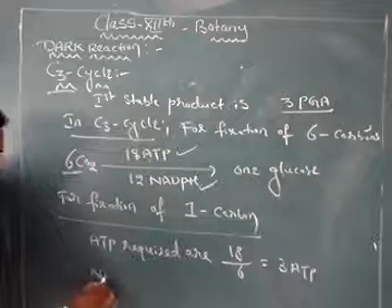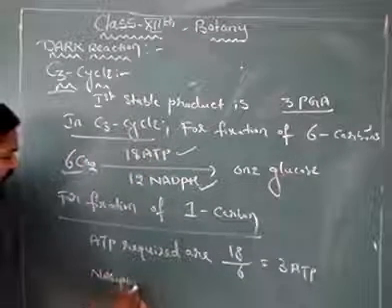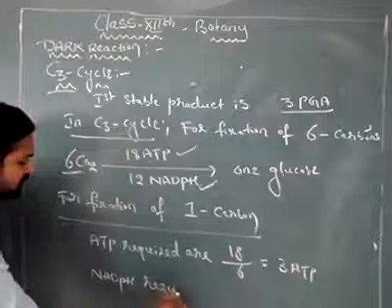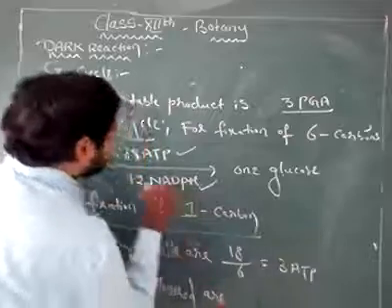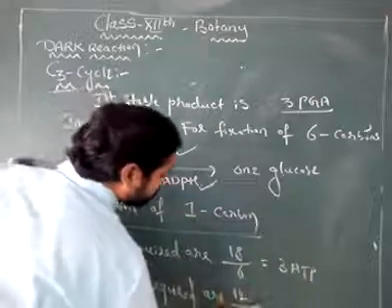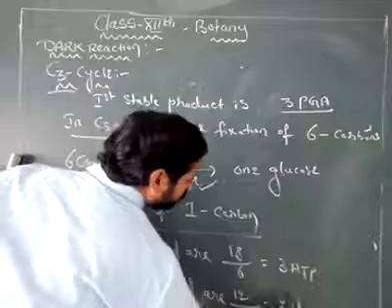And NADPH required is 12 by 6, which is equal to 2 NADPH.